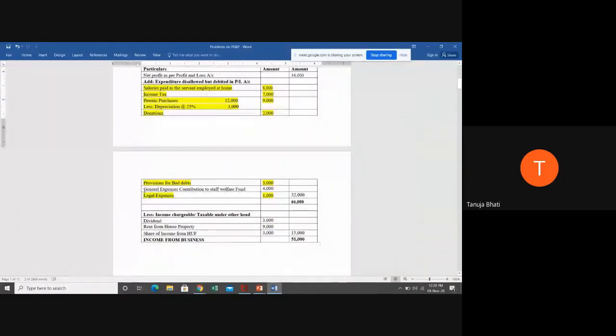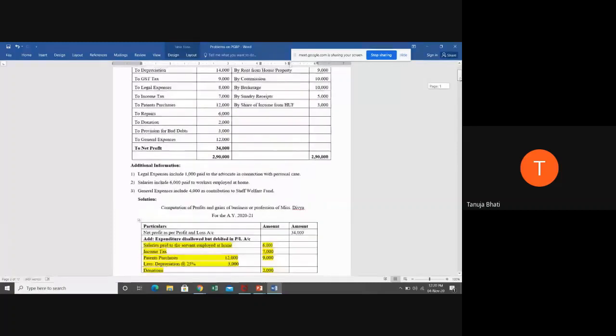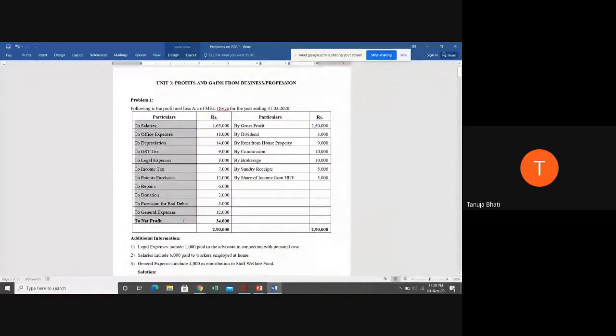General expenses contribution to staff welfare fund, 4,000 is to be added back to the net profit. The remaining general expenses will be allowed, as you all told. So we have completed with the expenses. Correct? We have covered all the expenses and given effect to it.